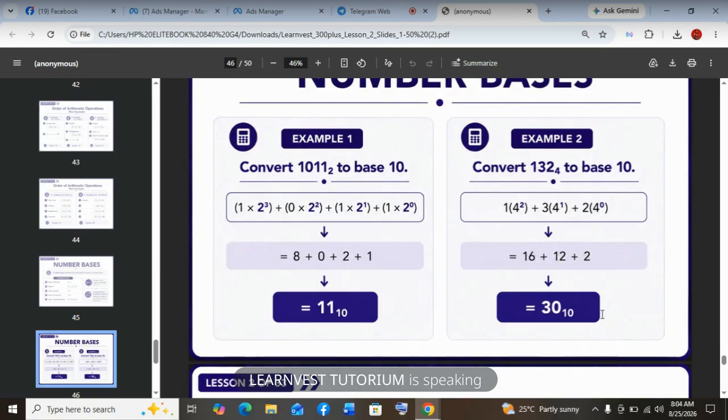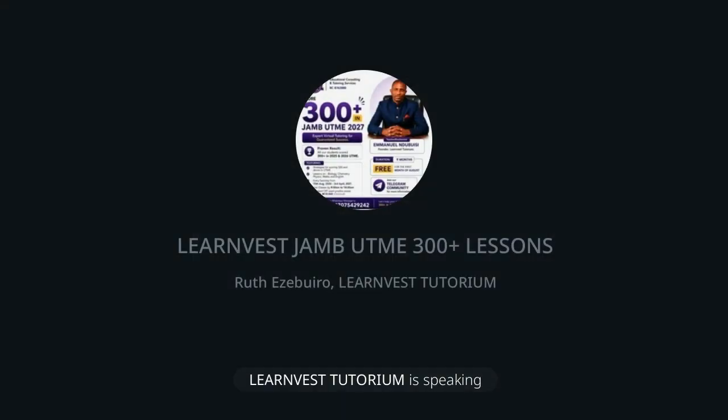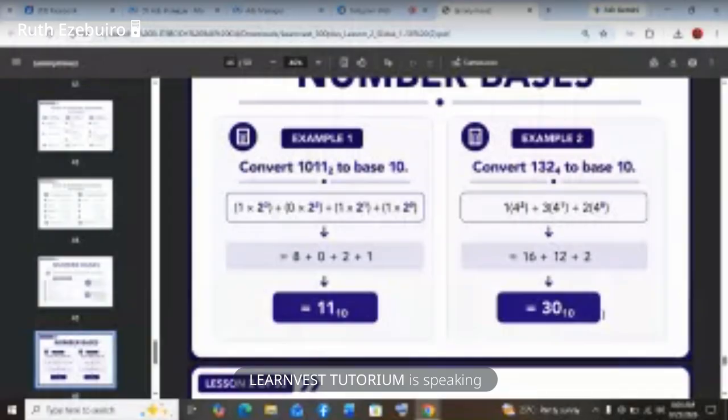Converting from one base to another. Now they didn't tell you whether it's base 10 to that or that to base 10. What do you do? This is the kind of question JAMB likes setting. My advice is that you convert to base 10 first, because base 10 is always easy. Then from that base 10, go to the base you are looking for.